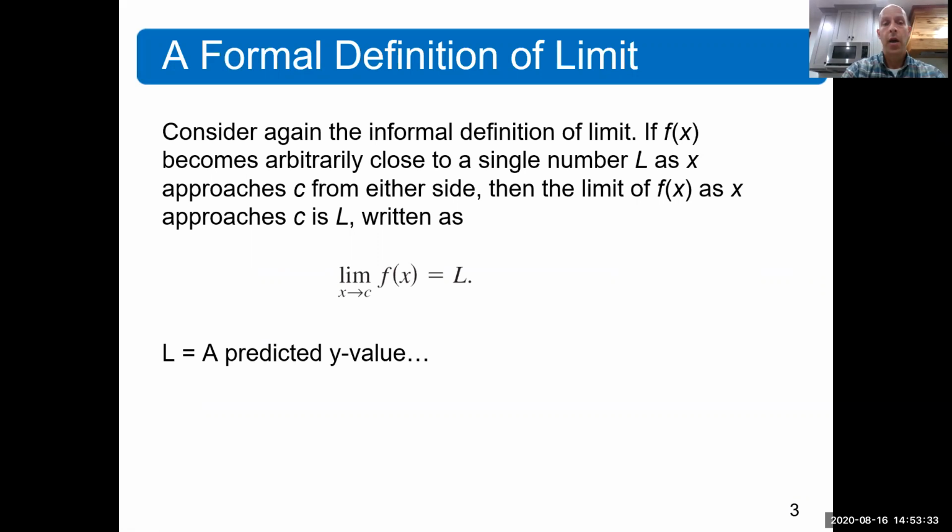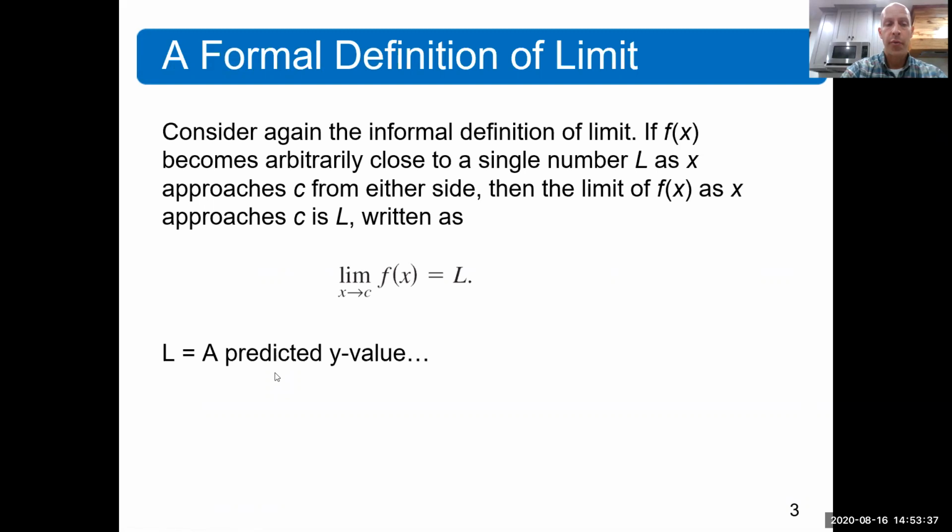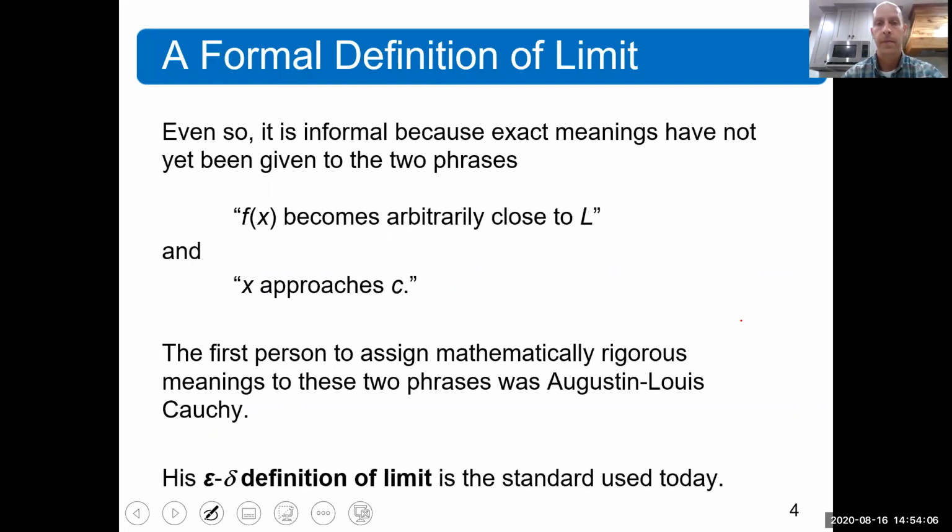In class I've been using kind of the term a predicted y value for limit. It's probably a little bit better to say that if f of x becomes arbitrarily close to a single number L as x approaches c from either side, then the limit of f of x as x approaches c is L. That's a lot of words, but that's what it is, and this is an informal definition.